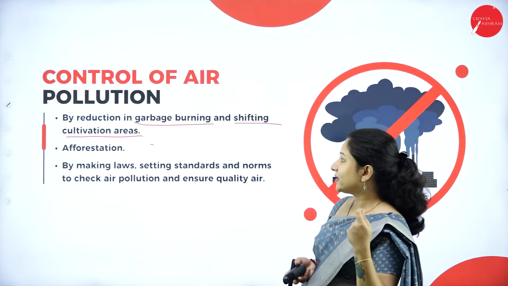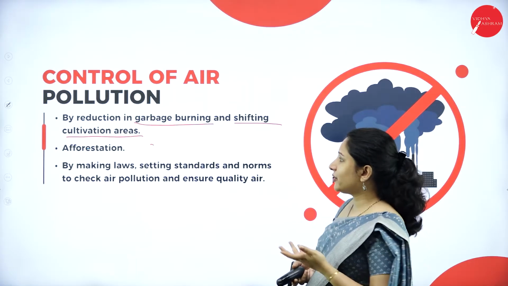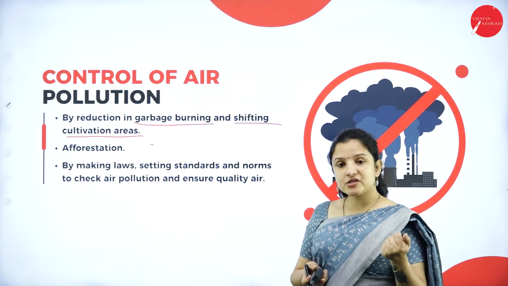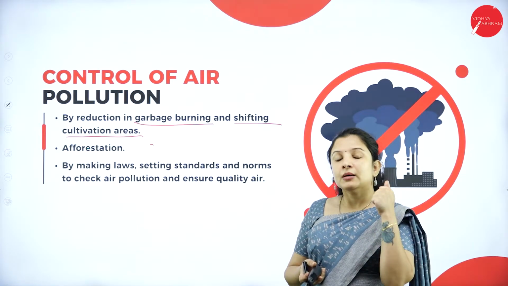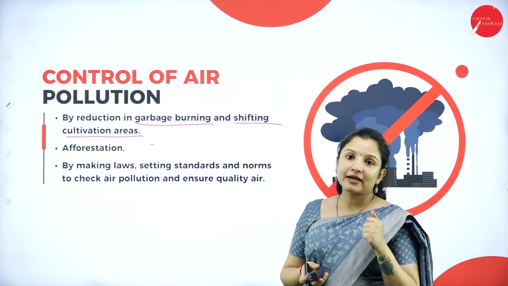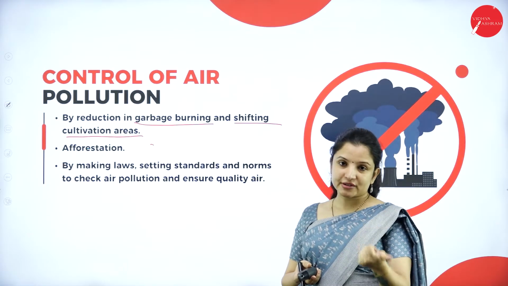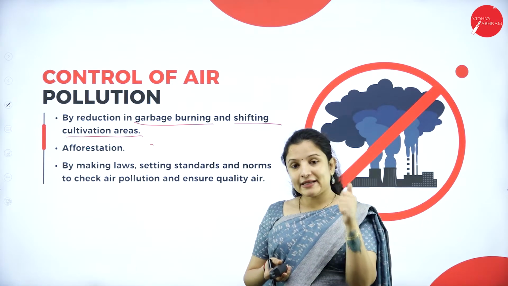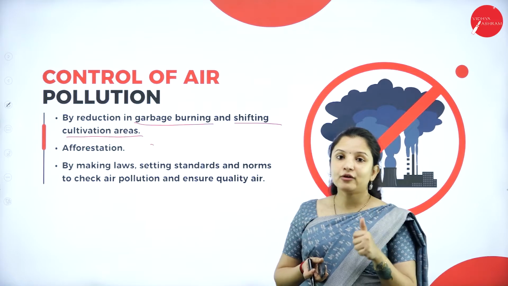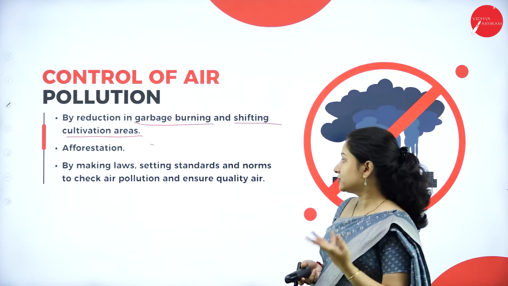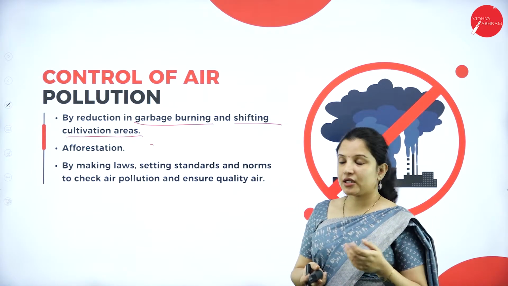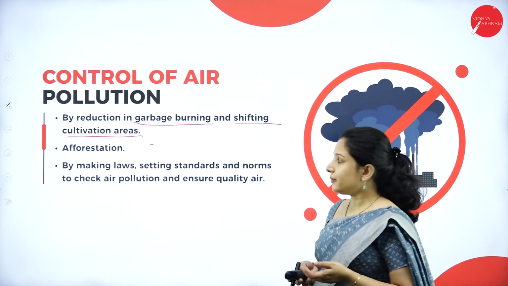So various methods can be followed. Garbage burning can also be reduced, and maximum recycling has to be done. If there is no procedure for recycling, at least let them try to bring a ban on that particular material. Like that, garbage burning can be reduced, therefore controlling air pollution.